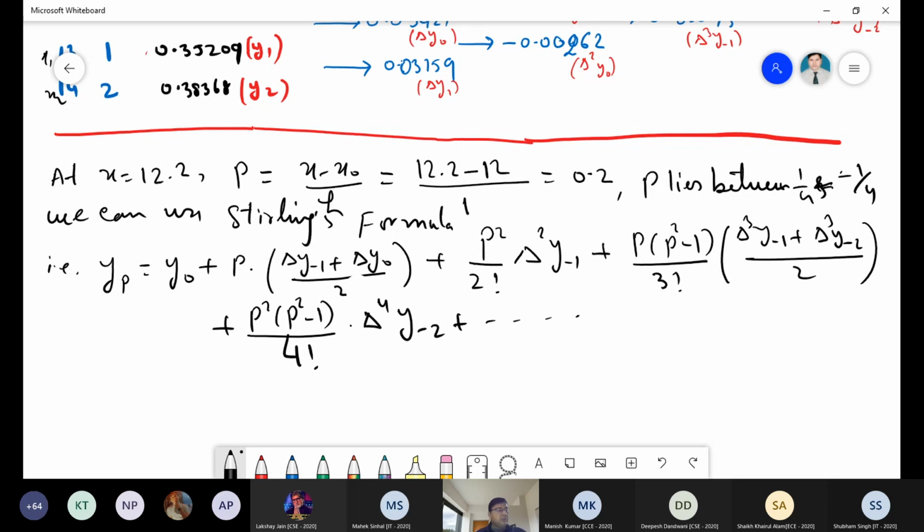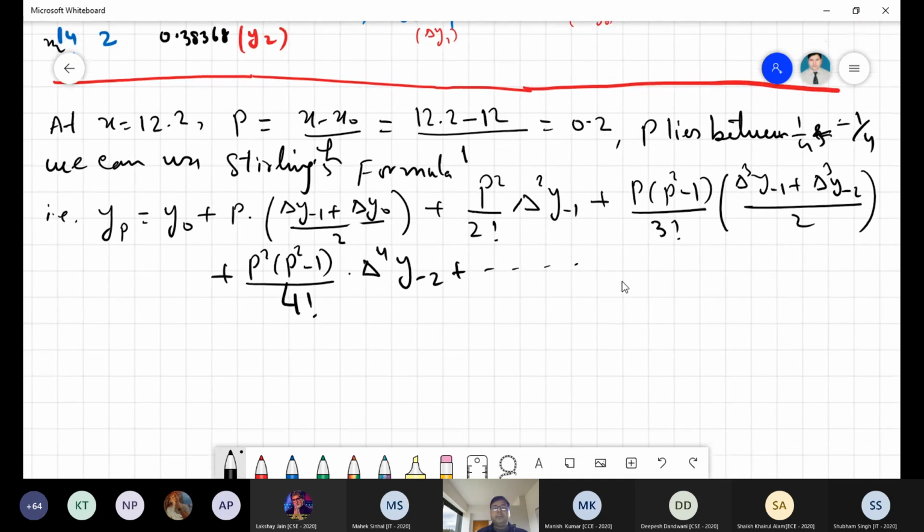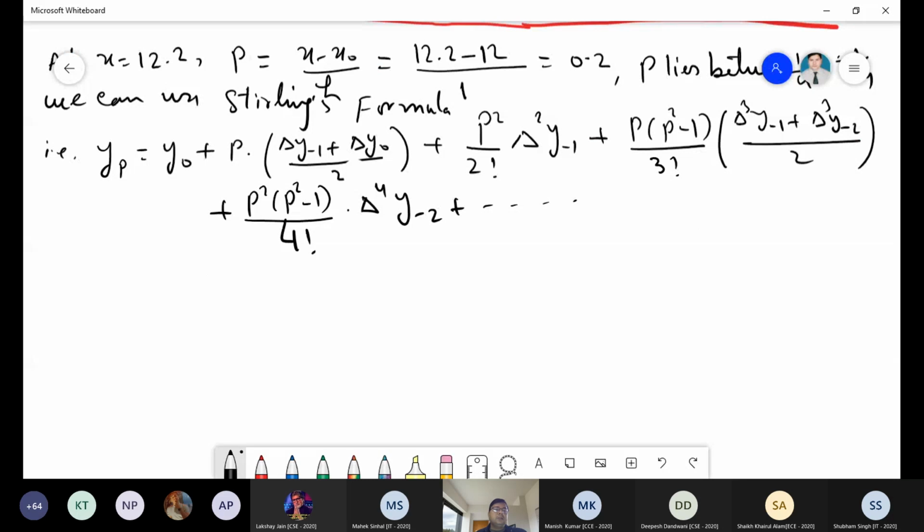Correct? So you just put all these values here, taking p equal to 0.2, which gives the value of y at x equal to 12.2.